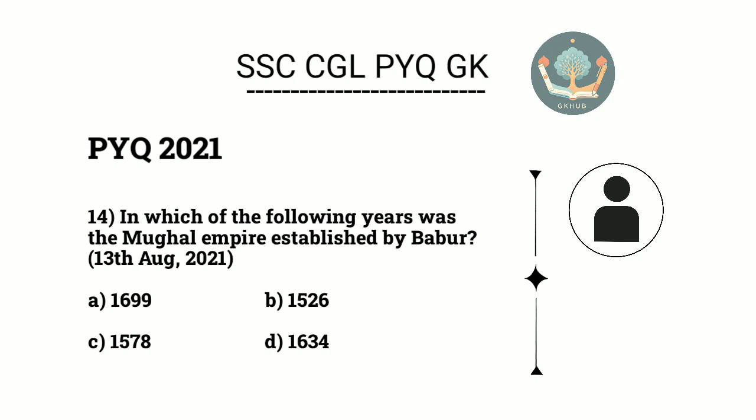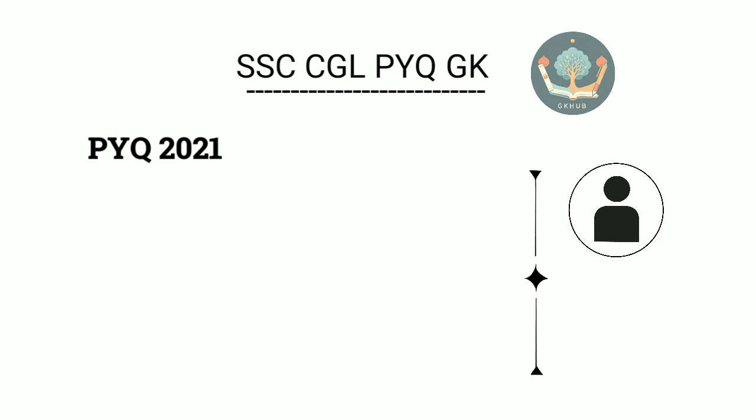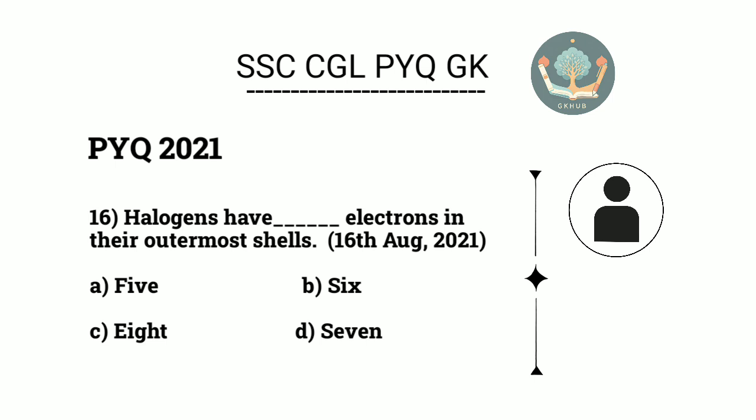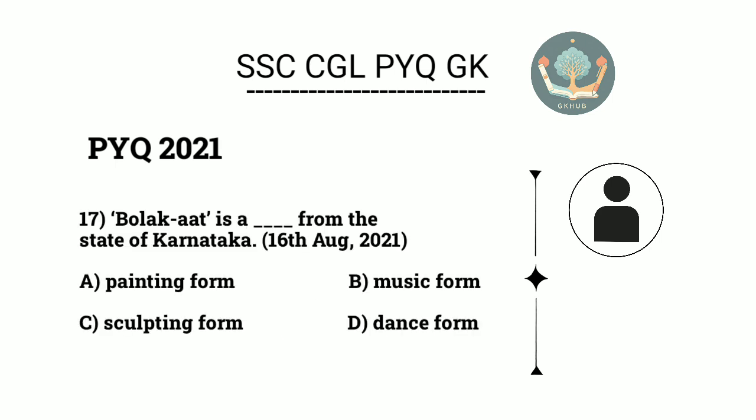14. In which of the following years was the Mughal Empire established by Babur? B. 1526. 15. Veer Surendra Sai was a freedom fighter from A. Odisha. 16. Halogens have dash electrons in their outermost shells. D. 7. 17. Bolakat is a dash from the state of Karnataka.